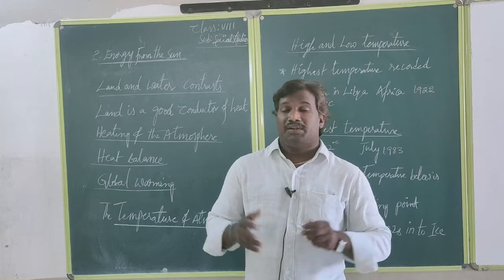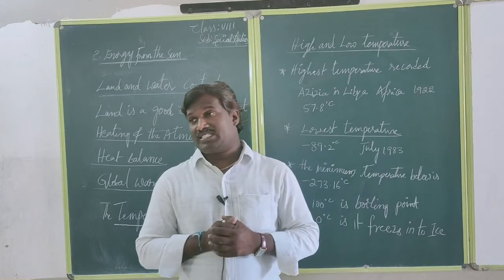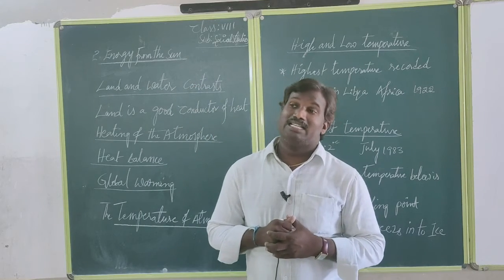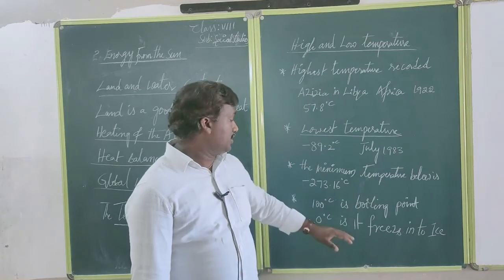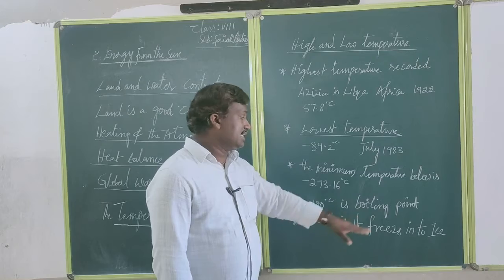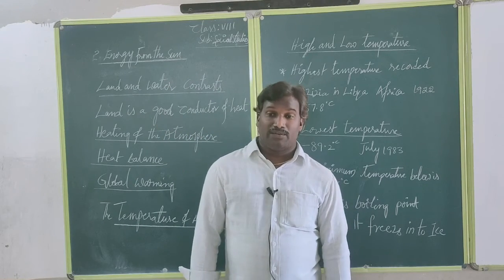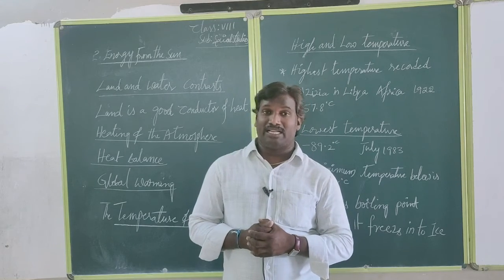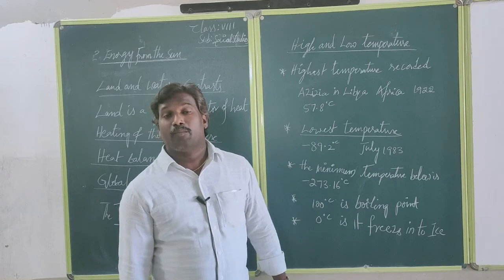Different regions record different temperatures depending on where the sunlight and sun's rays fall directly. Those regions record higher temperatures. Also, 100 degrees is the boiling point when we are cooking and doing activities like burning materials.